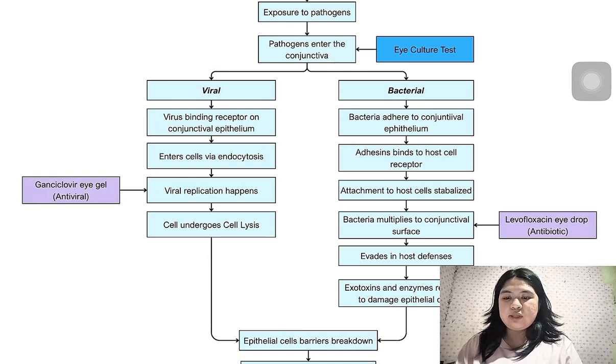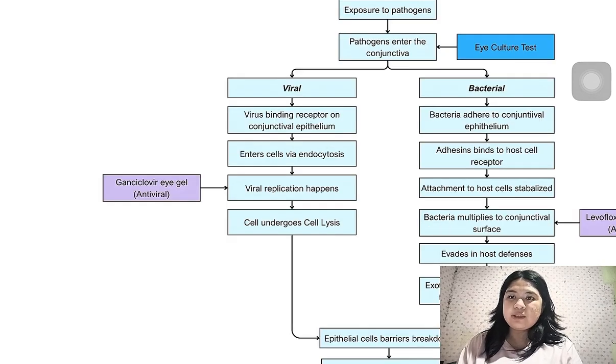When we say endocytosis, it is the ability of the cell to adapt to its external environment. As it enters via endocytosis, viral replication will happen. So the virus replicates using the internal factors of the person itself.